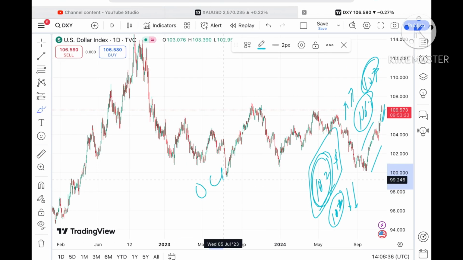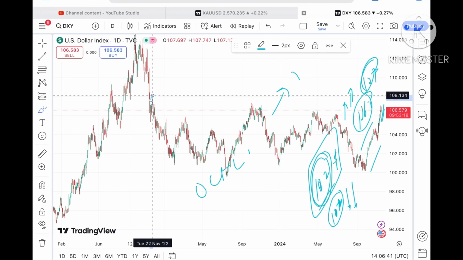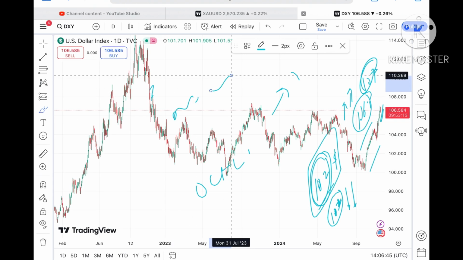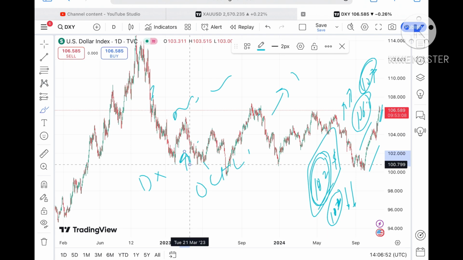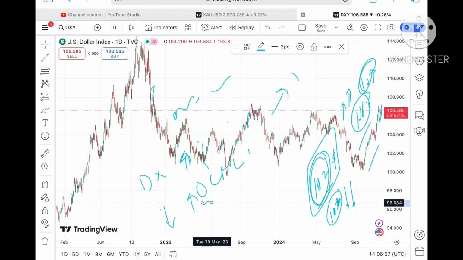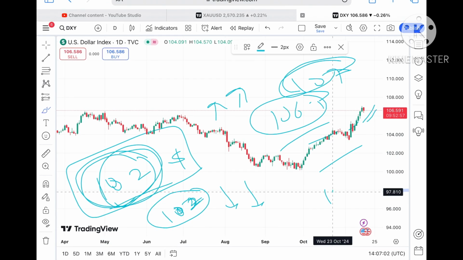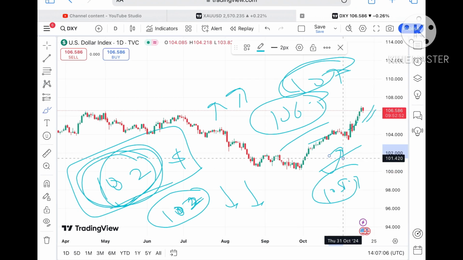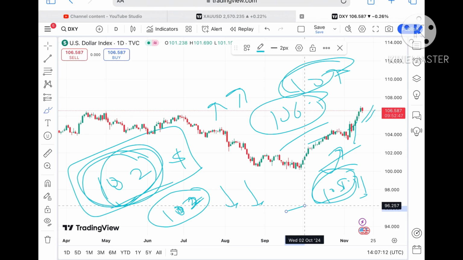You can see after October 23 this level has come, so we can see the dollar index go further upside, and from there it will go towards 108, and this level we saw in November of 22, so further upside we can see. So if the dollar index goes upside, we can see the gold price will come down. Similarly, if the dollar index goes down, we will see the gold price come up. So you have to understand this is a strong level. Now a level of around 105.4 is a strong level, so if it comes to this level, we can see a bounce back, and then it can fall. And then a further downfall we can see.